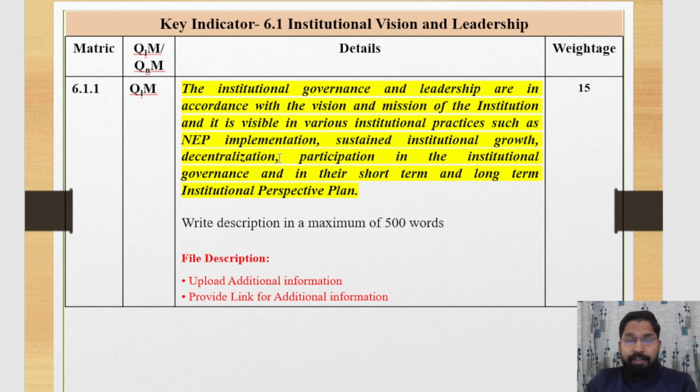Such type of any committee and cell, first you explain, then after you should attach the supporting document of those committees or cells. And for short-term, long-term institutional perspective plan, here IQAC may design short-term plan for 1 to 3 years and long-term plan of the institution for 4 to 7 years. First you explain here, then after you should attach short-term and long-term institutional plan.